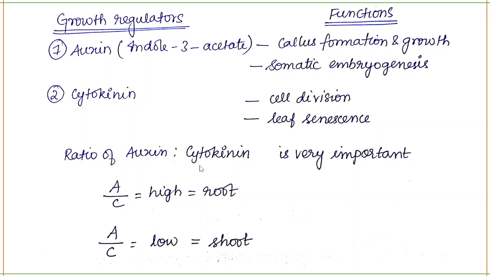Okay, if A by C is high, it will give rise to root. If A by C is low, it will give rise to shoot. Okay, you have to remember this ratio. They will ask you this in the exam. This ratio is very important, and the hormones and their functions are also very important.